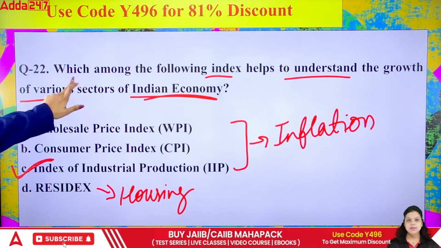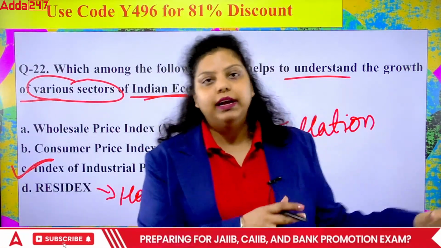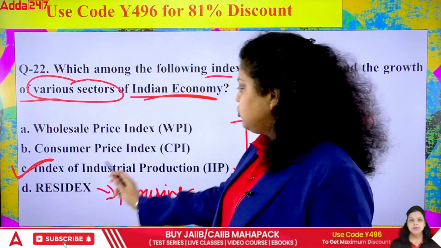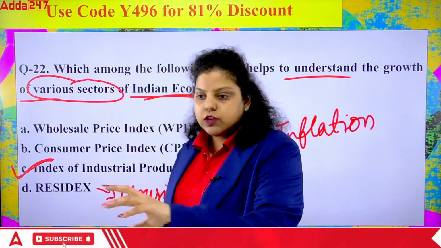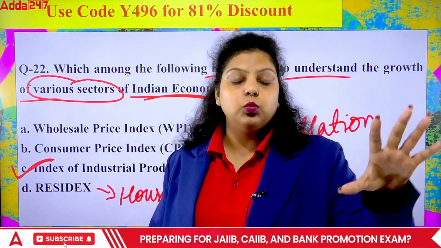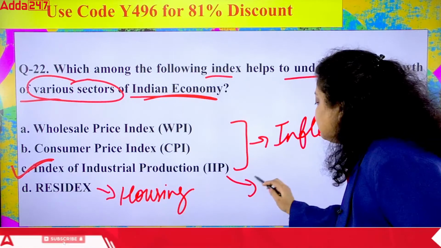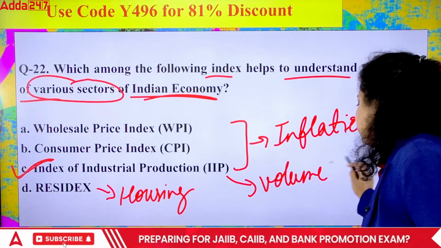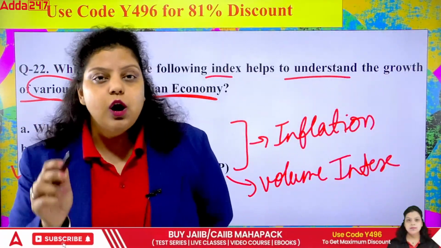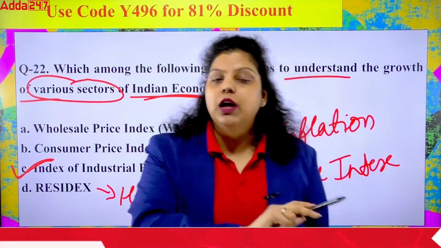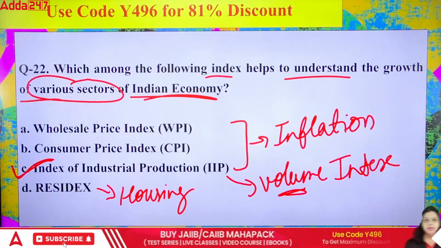We are talking about the growth of various sectors. The wholesale price index tells about the wholesale market prices increase. The consumer price index tells about the retail market. But if you are talking about electricity, mining, different sectors, what growth is happening? To know that, the index of industrial production is required. And do remember, this is a volume index. It does not talk about the price was 100 and now the price is 200. No, it talks about that earlier we used to produce 500 goods, now we are producing 1000 goods. So it talks about the volume. Okay, so the right answer will be IIP, Index of Industrial Production.